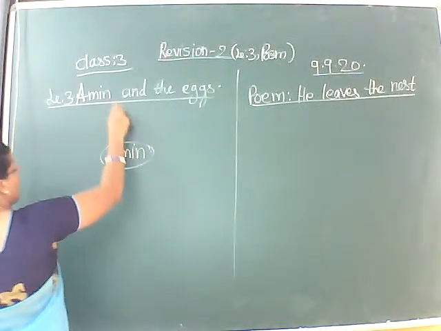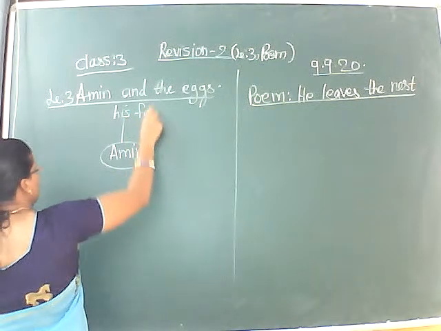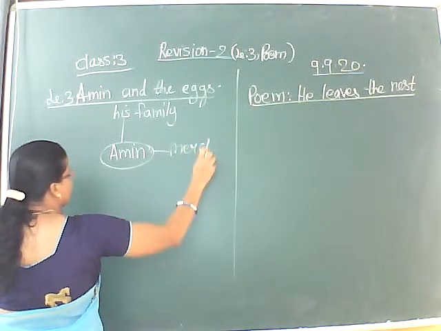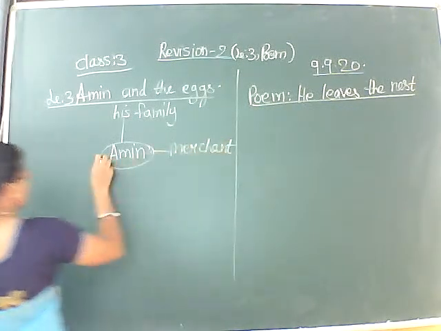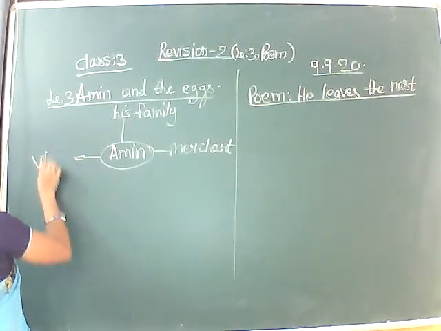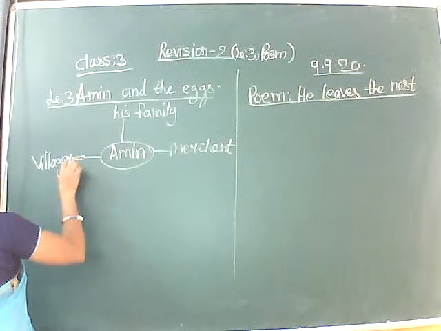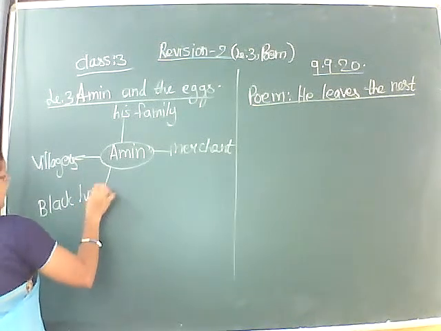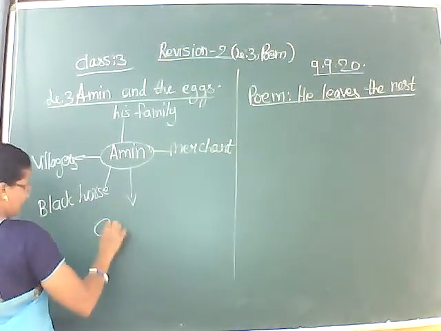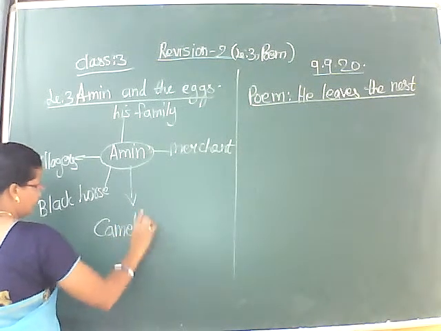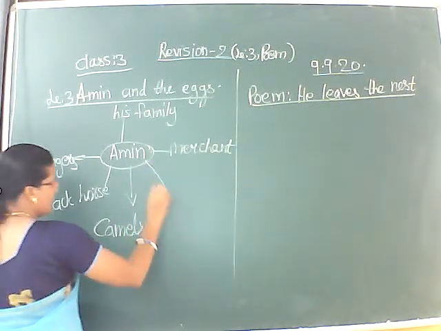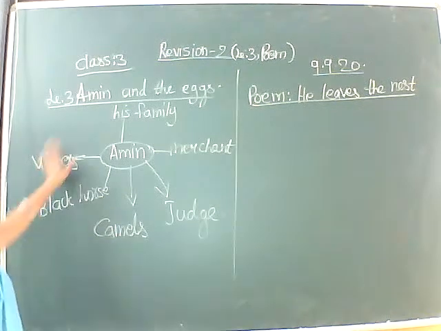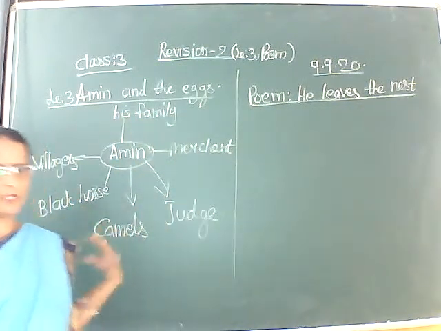Amin, his family, merchant, when he returned, there were villagers, black horse, camels, now judge. These are the characters of this particular story or the lesson.